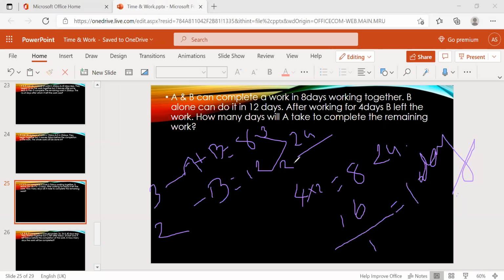So the efficiency of A plus B is equal to 3 and the efficiency of B is equal to 2. Just subtract B from that, and we get A's efficiency, which is nothing but 1. Now B worked for 4 days, which is 8. From that, we calculate 24 minus 8 is 16. 16 divided by 1 is 16 days.